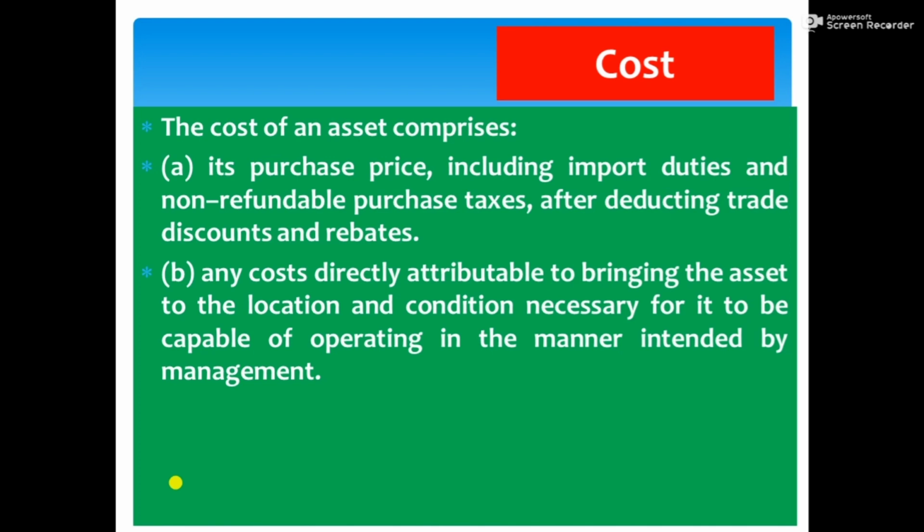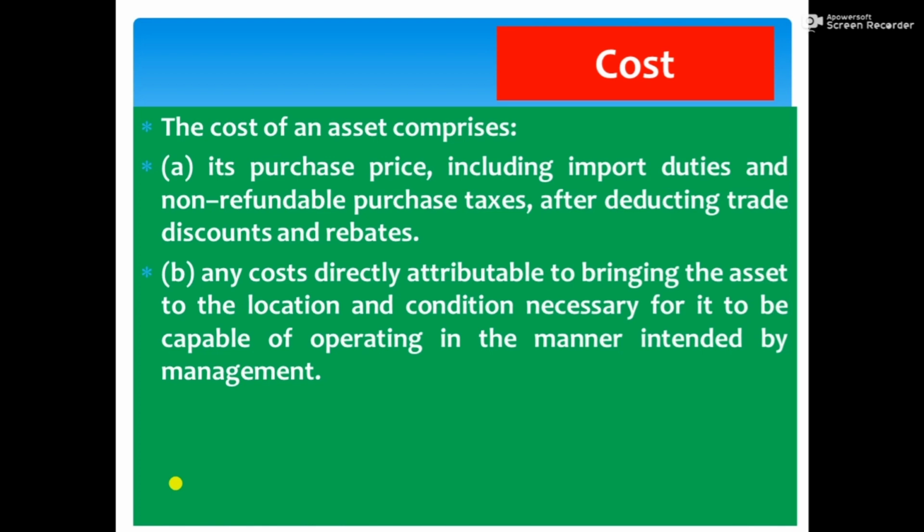Like we said earlier, your intention is to operate the bus as a mobile ATM. To make it a mobile ATM, you incurred lots of expenditure. All that expenditure can be added as cost of that bus.